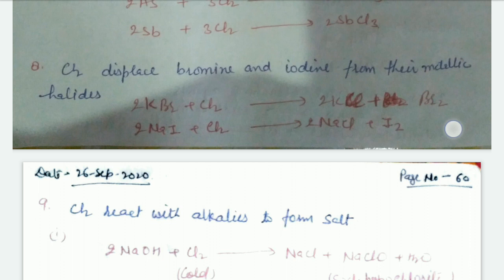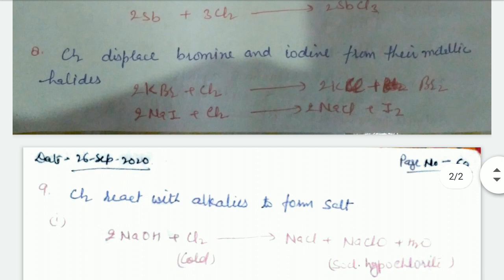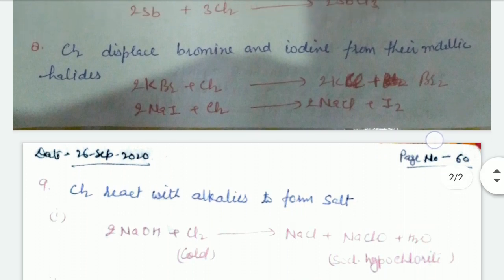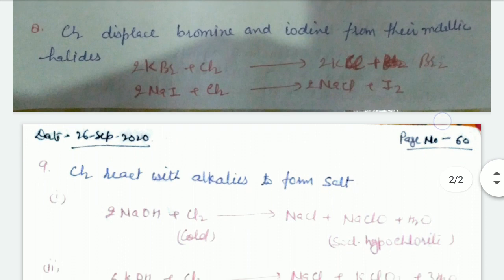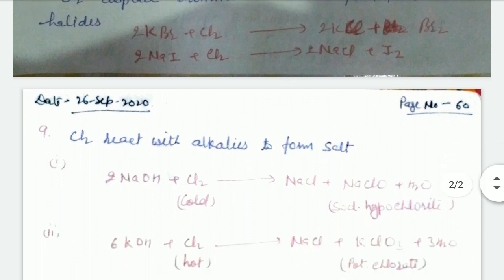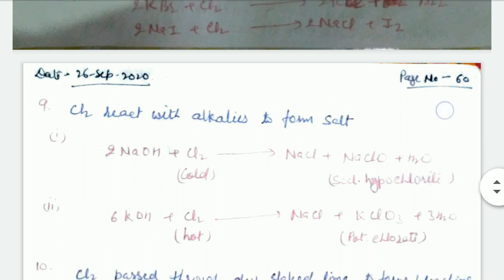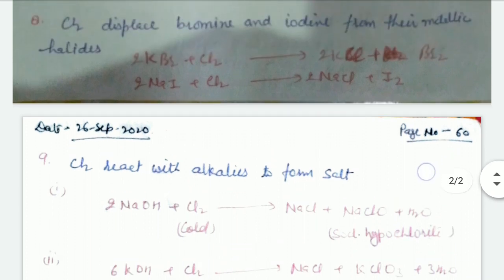Chlorine is a more electronegative element, therefore it replaces the less electronegative halogens from their metallic halides. Like KBr, NaBr combined with Cl2 form KCl, NaCl and remove Br2. And also sodium iodide or potassium iodide react with chlorine to form sodium chloride and iodine. That is clear.